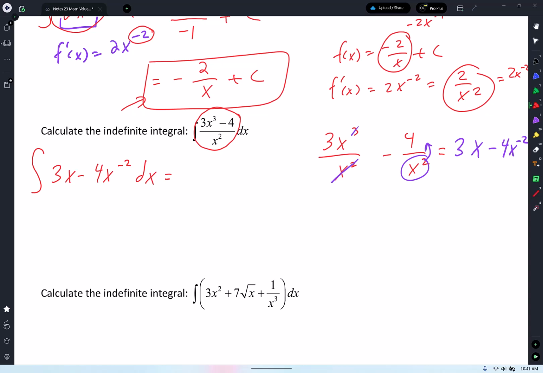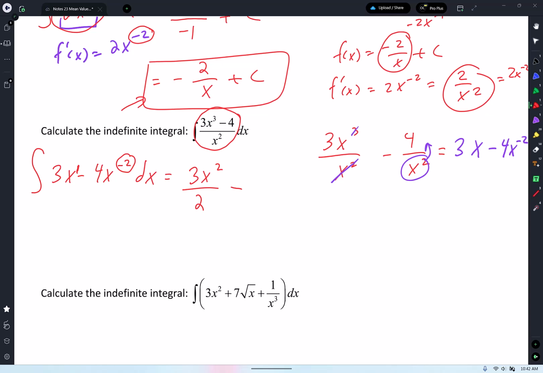You guys ready? Add 1. That's a 1 right there. Add 1 to that and divide by that number. We're doing the opposite of the power rule. So 3x squared, and I'm going to divide by 2. Do you see what I did? Minus, and then we're going to add 1 to that exponent and then divide by that number. We're doing the reverse and opposite of the product rule.